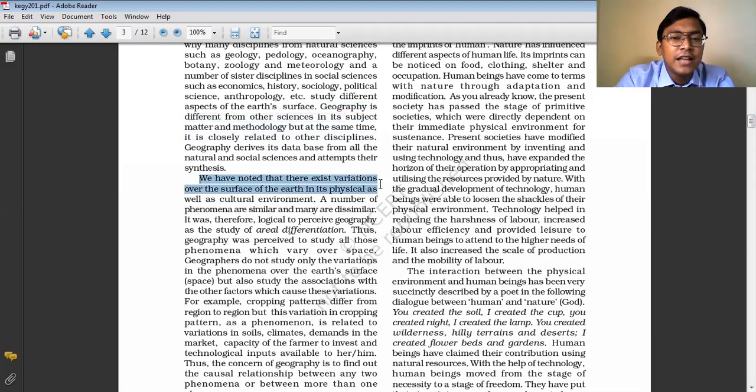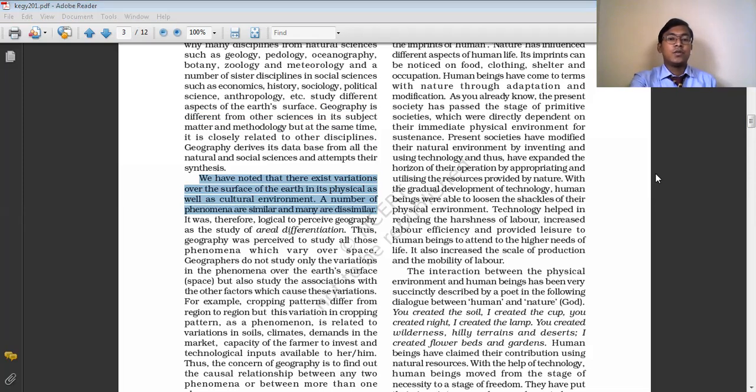So we have noted that there exist variations over the surface of the earth in its physical as well as cultural environment. In different parts of the world, we can find different types of physical features. Somewhere plateaus exist, somewhere mountains, somewhere the landforms are different, somewhere the soils are different. And even the cultural environment, that is the society and the economic condition, varies from one country to another, from one region to another.